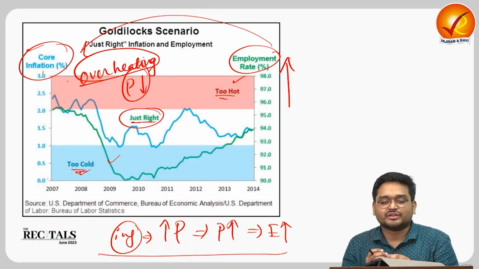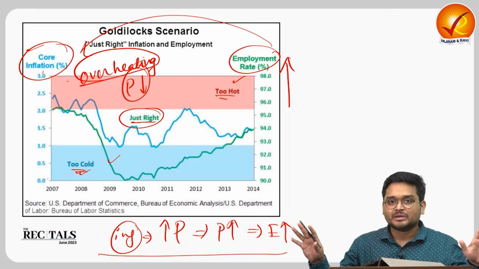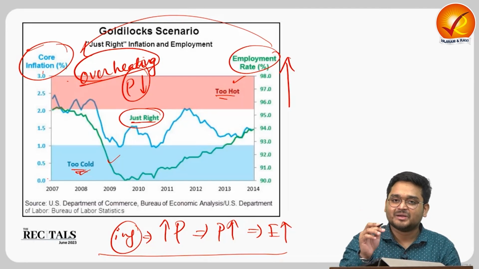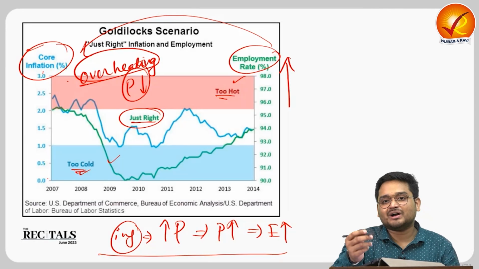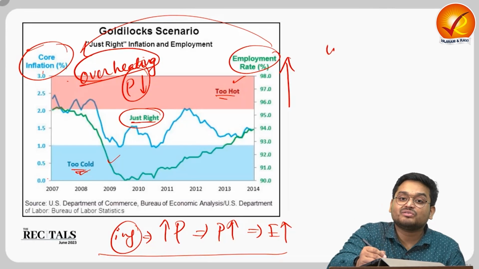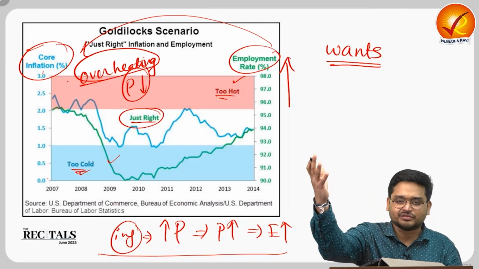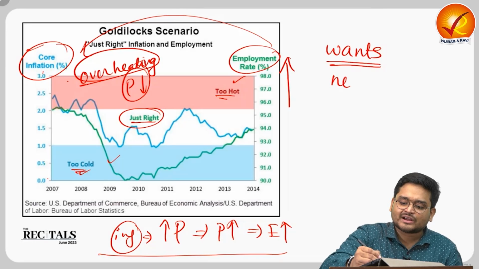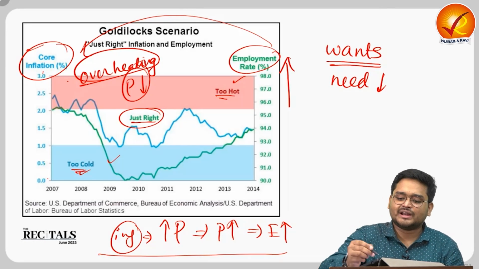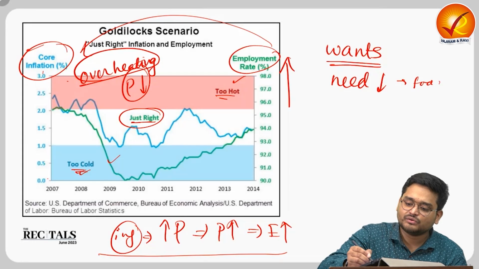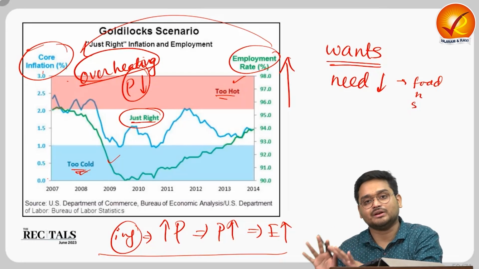These scarce resources are not available for everyone, because people base their demand for goods and services on their wants. They want more goods and services. They actually need much less. For example, you need food, you need health, you need shelter. These are your basic needs.